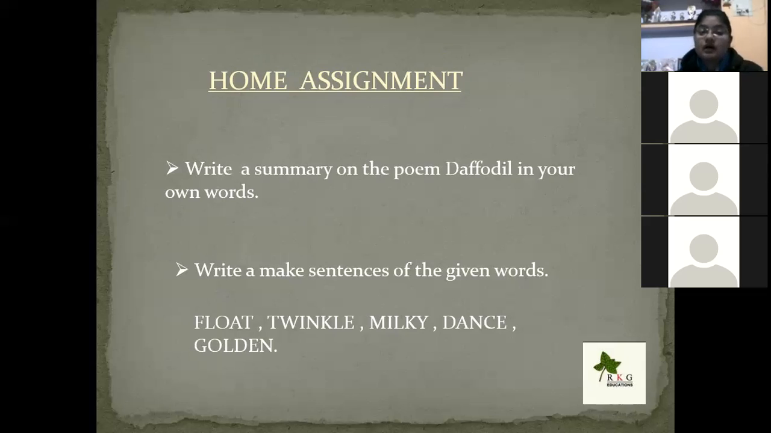Okay. Now this is your homework. Write a summary on the poem Daffodils in your own words. Next, make sentences using the given words. The words are float, twinkle, milky, dance, golden. Write it down in your notes copy.